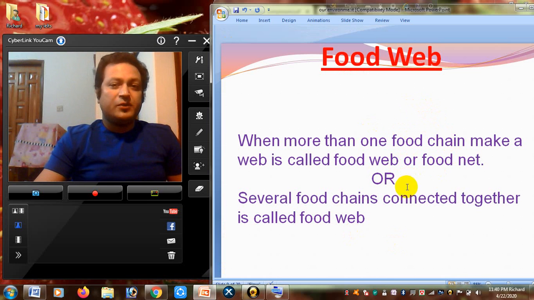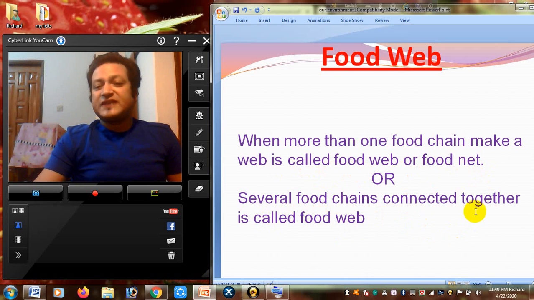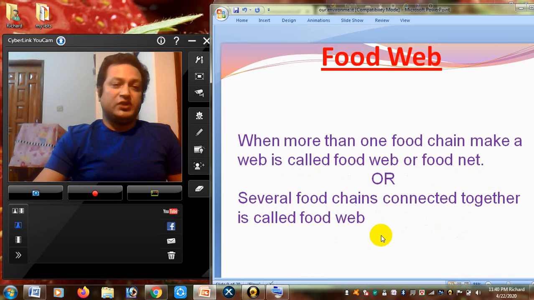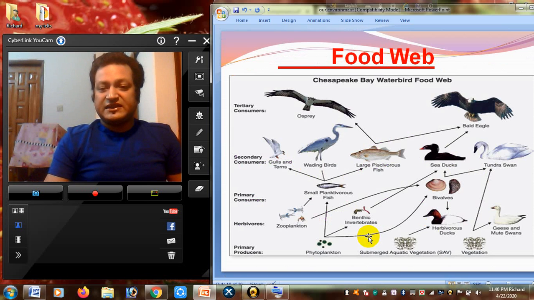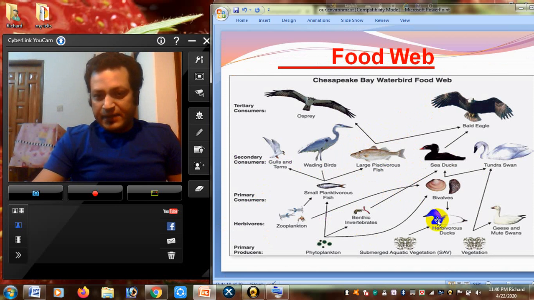If you think about the definition of food web, when more than one food chain makes a web, it is called a food web or food net. In your book, it is written that several food chains connecting together is called a food web. If you just see the pictures, it is clear for you. Just see, here are so many food chains. This is an aquatic food chain.